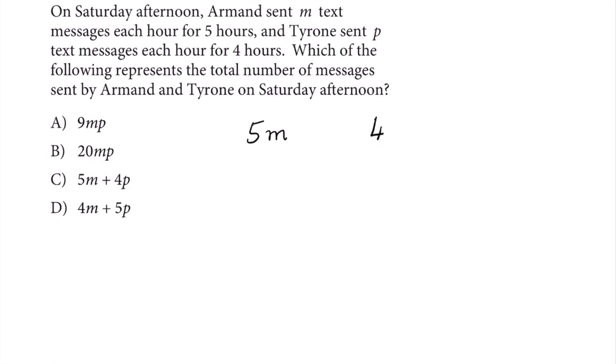So that is 4P. So what is the total number of messages sent by Armand and Tyrone? That means you have to add this up. That is 5M plus 4P is the answer. Option C is the right answer.